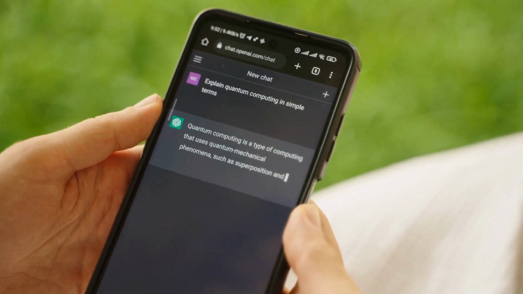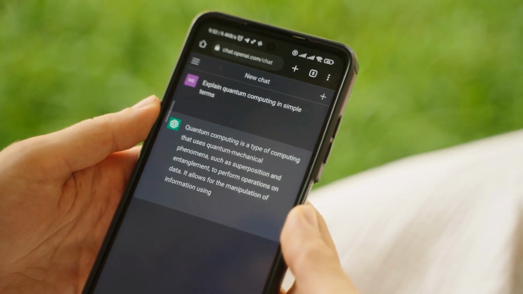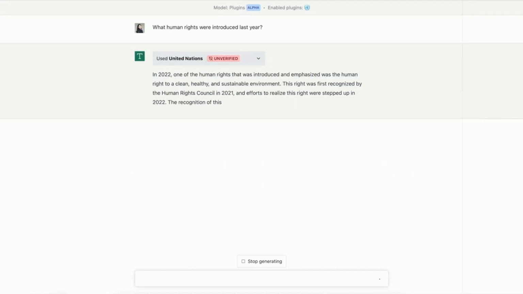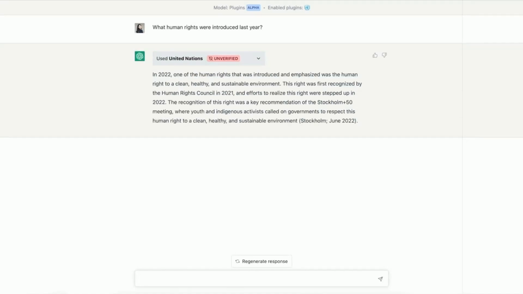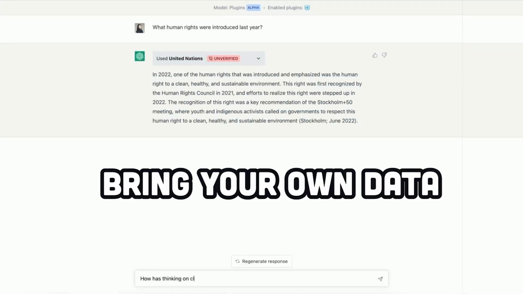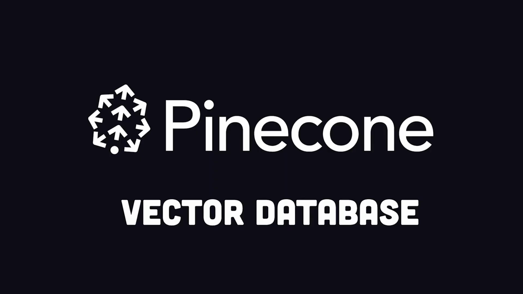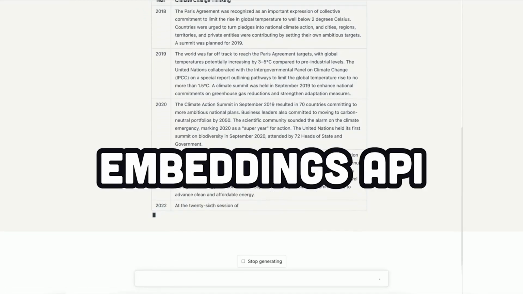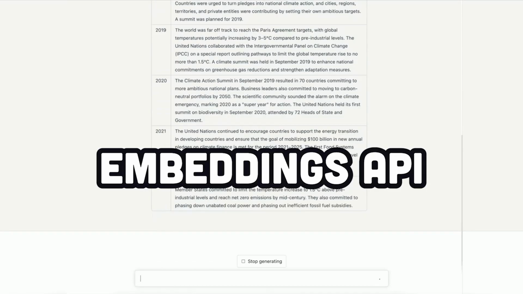Another feature that will put many consultants out of work is the retrieval plugin, which allows organizations to upload their own personal company data, like internal documentation, emails, code, or whatever, to a vector database like Pinecone, making it searchable by ChatGPT thanks to OpenAI's embedding API, or application programming interface.